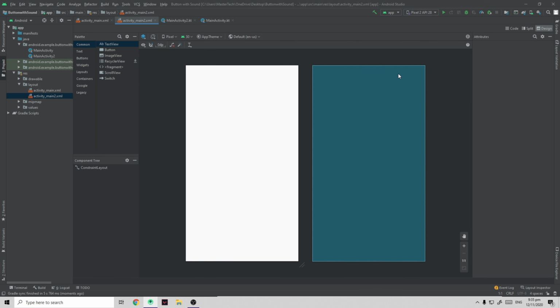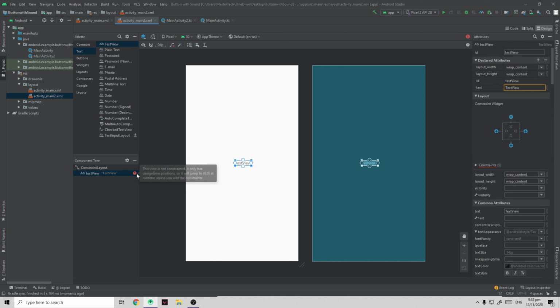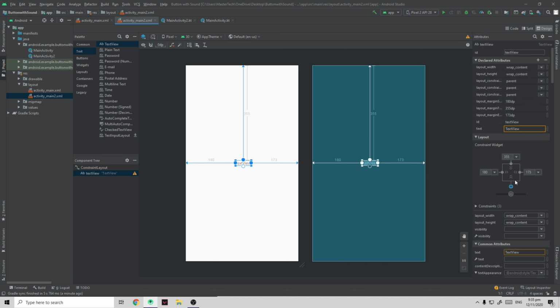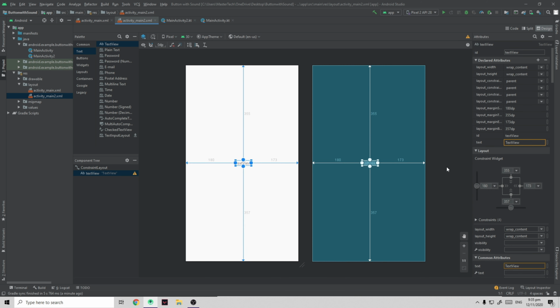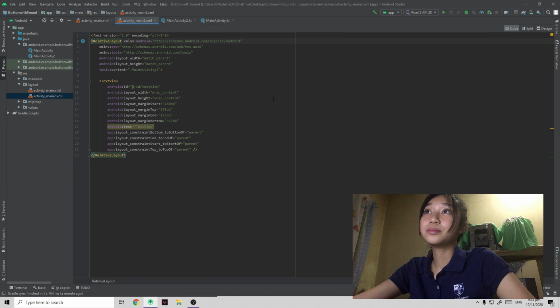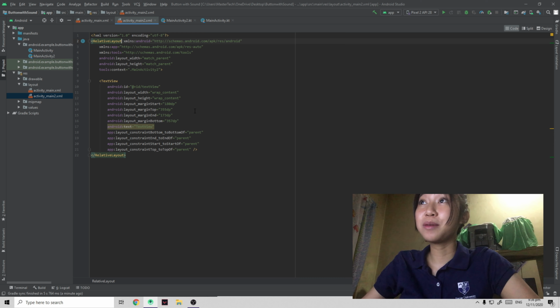Let's design another XML file. Select text view and drag it over to the device screen. We encountered the same problem again, so let's repeat the steps that we made earlier. Go to the code. So now we're here at the text view code, and these are the attributes. Change the text of the text view. For me, I will rename it as sound.